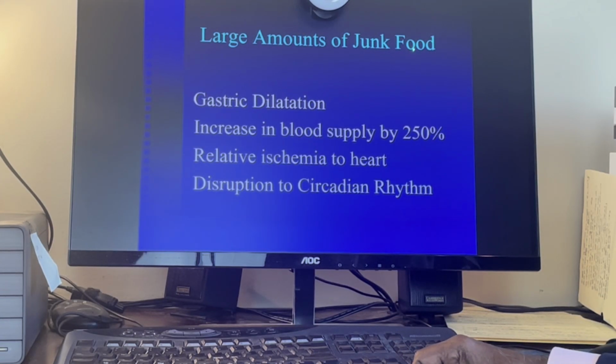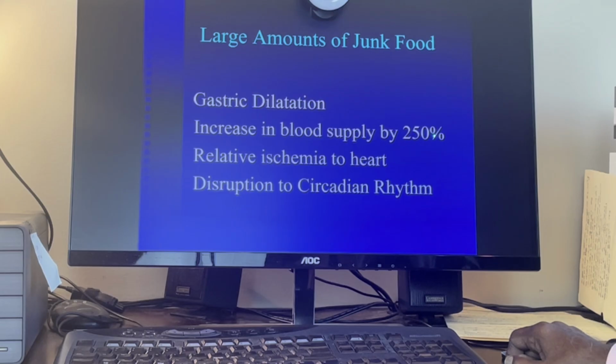A large amount of junk food is very important. Gastric dilatation, an increase in blood supply by 250%, relative ischemia to the heart, disruption to the circadian rhythm. There is no limit a man can eat. You have seen in many reports eating competitions where a man can eat 100 hot dogs, 120 hamburgers, etc. The gastrointestinal system is the largest system in the body. Empty, it's 15 pounds. It needs about 5 times the blood supply of the heart.